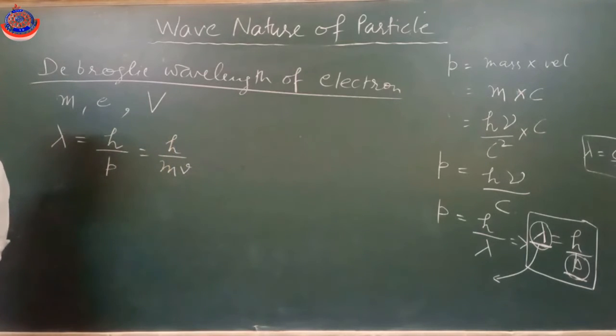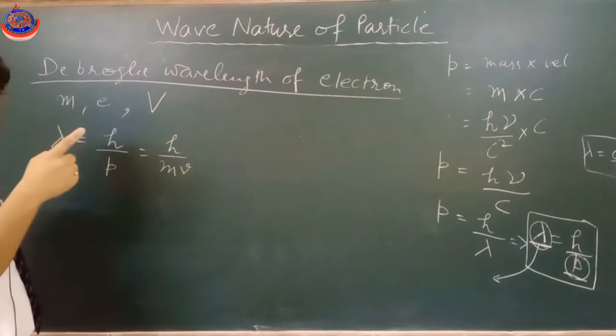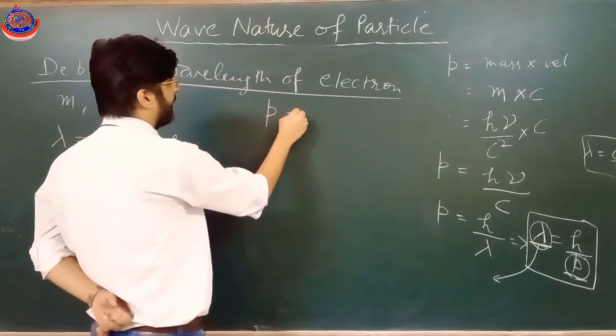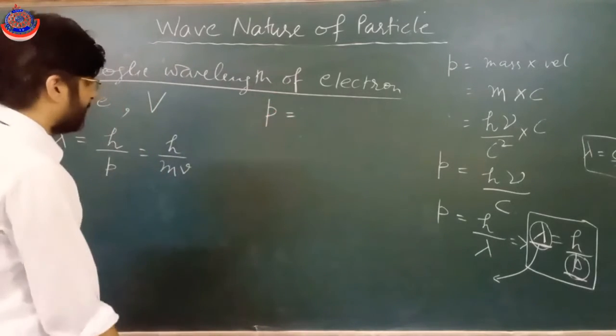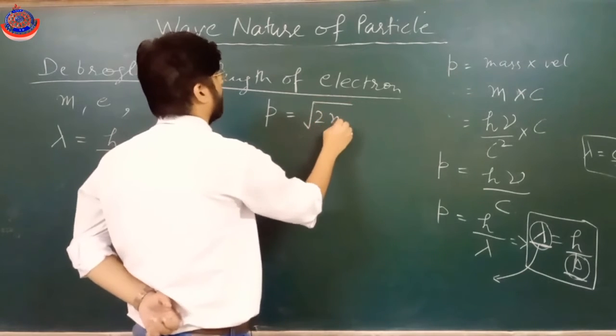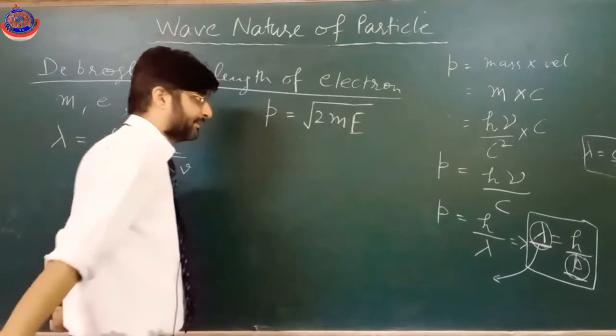Now if potential difference V is applied and the electron is moving, then the relation between momentum and kinetic energy, we know, is that momentum can be replaced by under root 2m into kinetic energy.